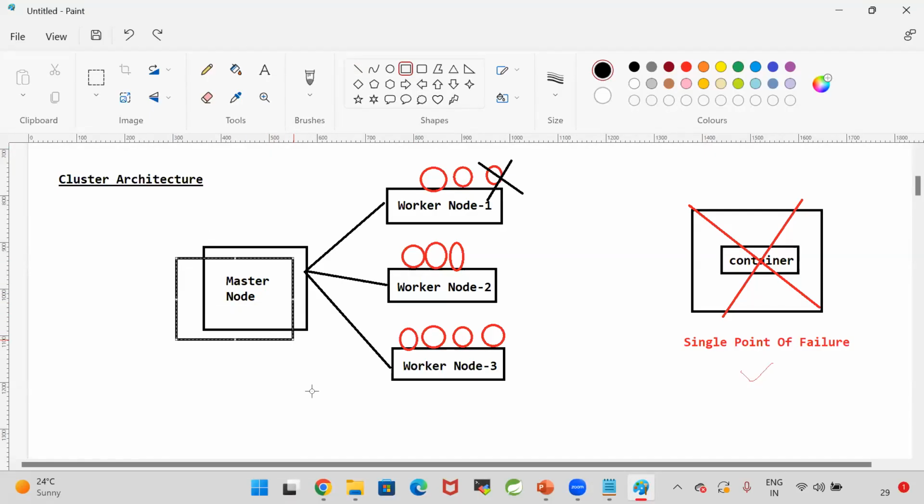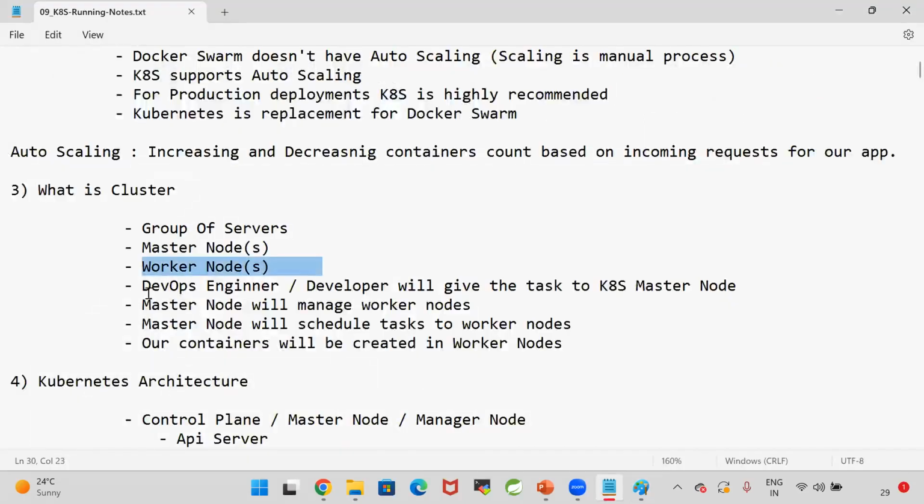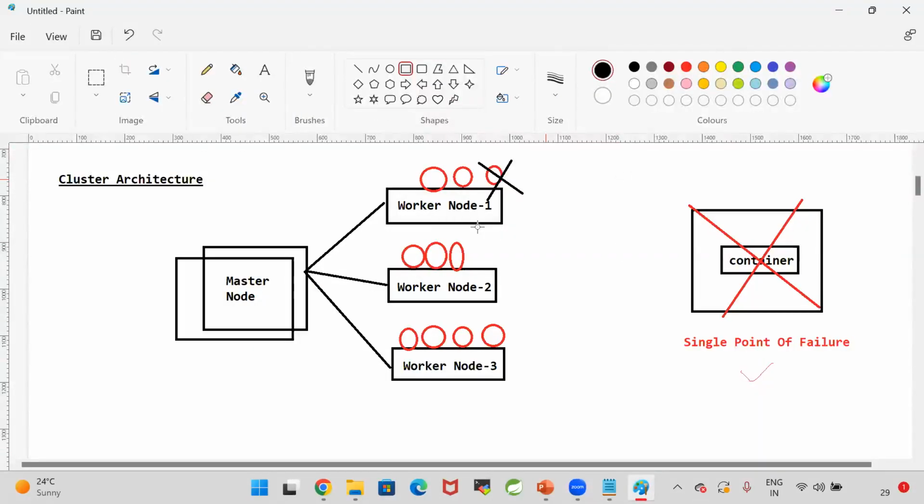There is a chance of the master node failing. So that's why instead of taking one master node, we can take multiple master nodes so that we will have high availability. High availability is nothing but at any point of time, my application should be available. There should not be any downtime for my application. So that's why we run the applications in the cluster. The master node will manage the worker nodes and schedule the tasks to them. Our containers will be created in the worker nodes. So this is called cluster. If you have practiced Docker Swarm, it is easy for you to understand what a cluster is and how to set up the cluster.